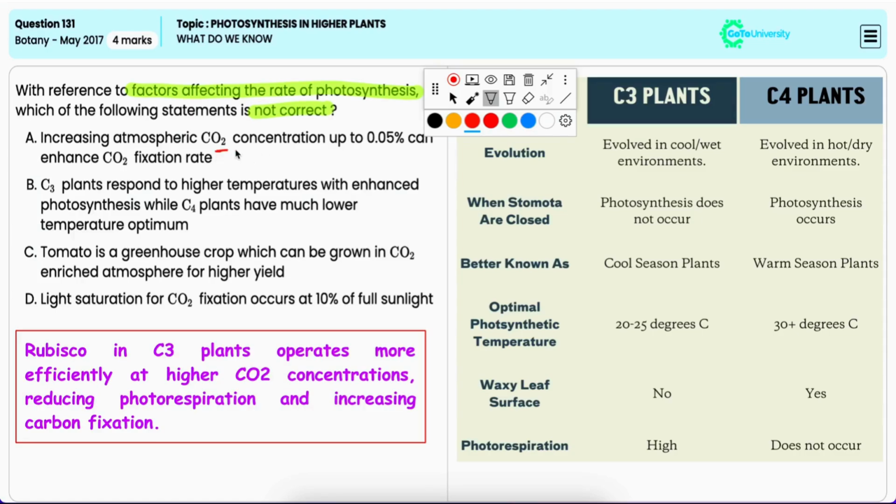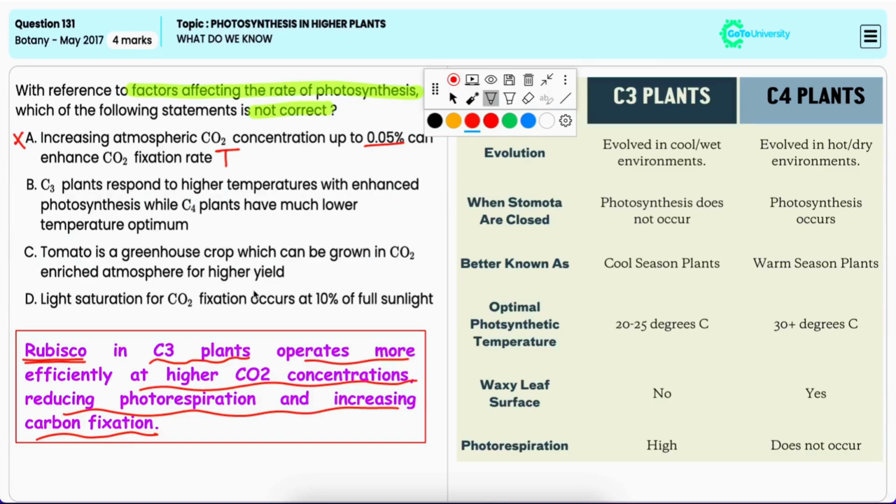Now, this is true because increasing atmospheric carbon dioxide levels up to 500 ppm, that is 0.05%, can enhance the rate of photosynthesis, particularly in C3 plants. This is because the enzyme Rubisco in C3 plants operates most efficiently at higher carbon dioxide concentrations, thus reducing photorespiration and increasing carbon fixation. Hence, it is an incorrect option.